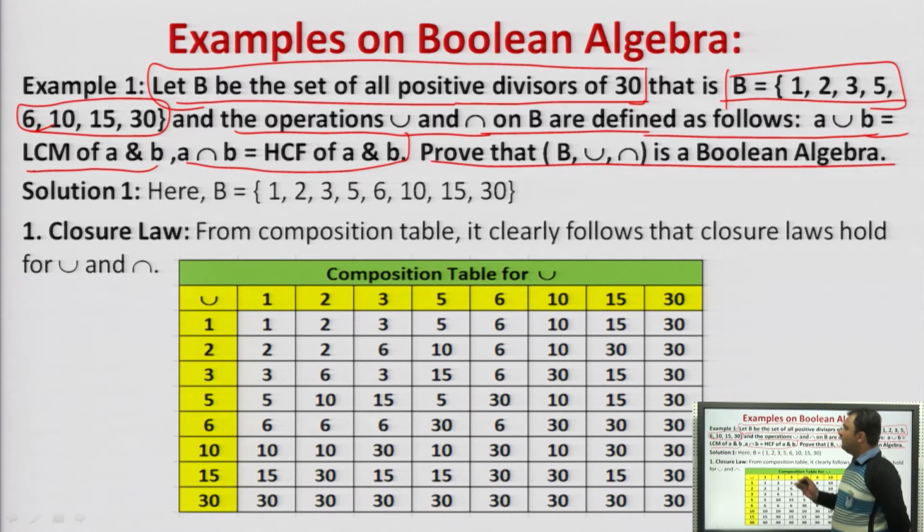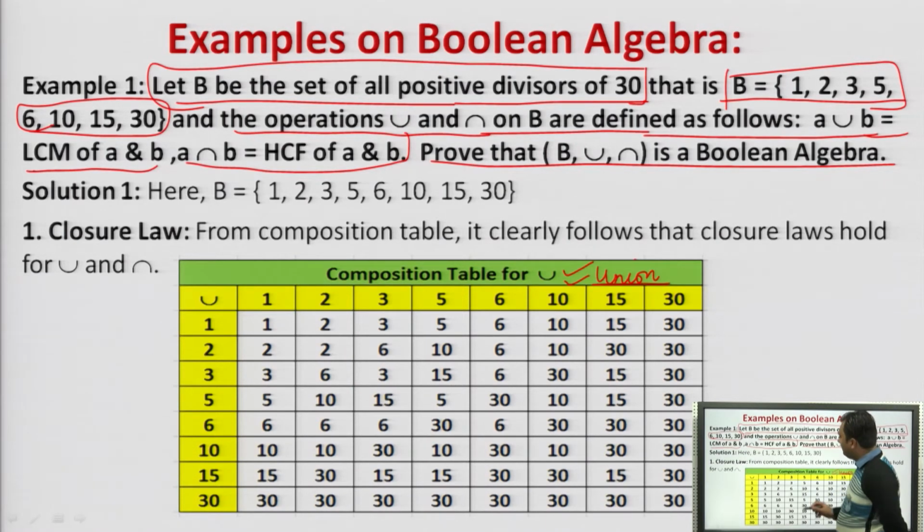So before moving ahead and seeing all the properties, that is closure, commutative, distributive, identity, inverse, we will first prepare the composition table for both the binary operations, that is union as well as intersection. Because in closure, commutative, and distributive, we use union as well as intersection, whereas in identity and inverse we will be using the inverse values, that is the A complement values. So we have to first prepare the composition table of the same, right? So the composition table for union.